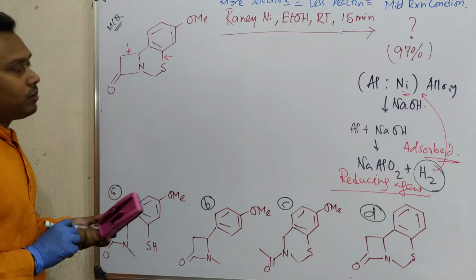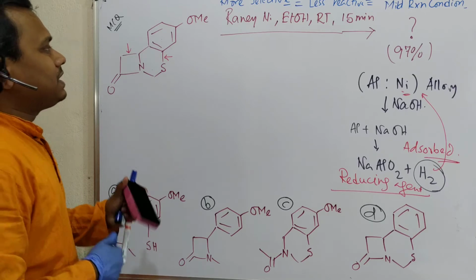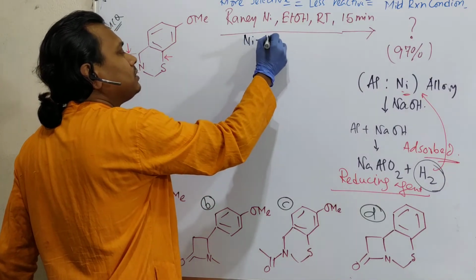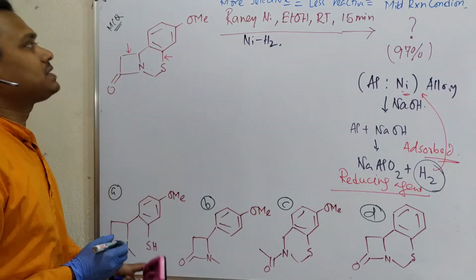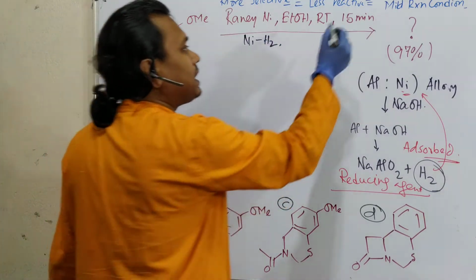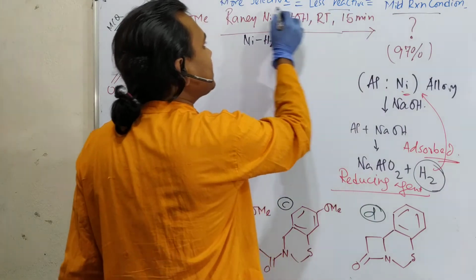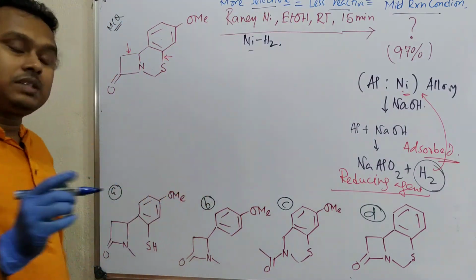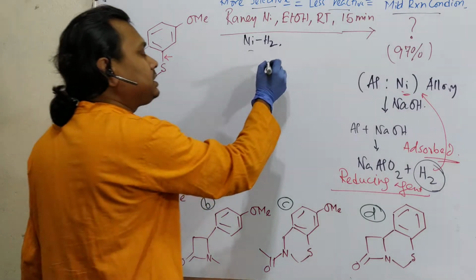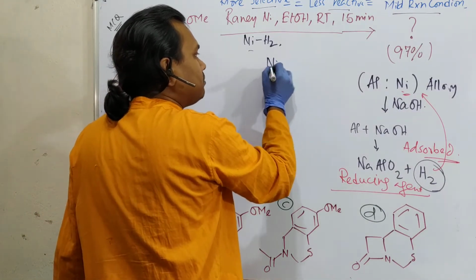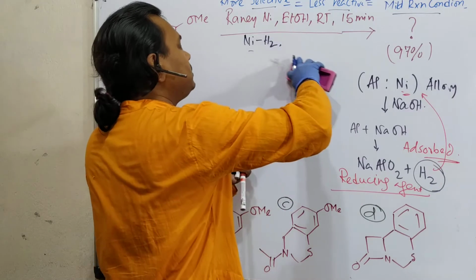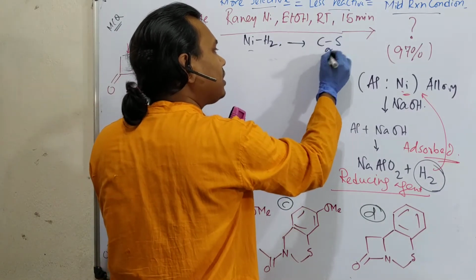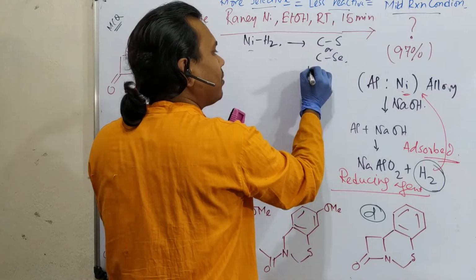So by the way, from this, what do you understand, that this is actually nickel hydrogen. So remember, as I told at the beginning, mild reaction condition, less reactive, more selective, so selective reduction will occur. In this case, please remember, Raney nickel selectively reduces carbon sulfur or carbon selenium bond.